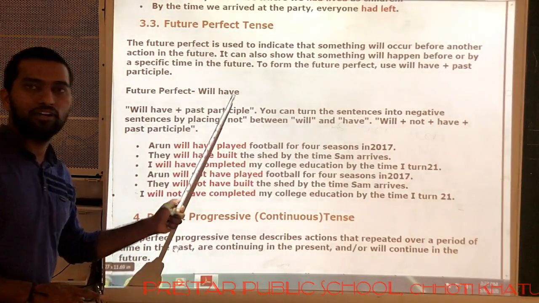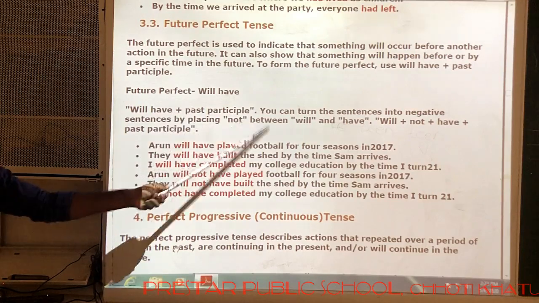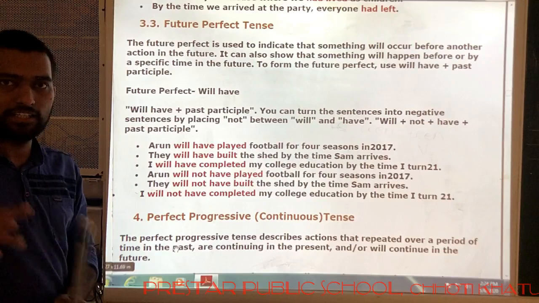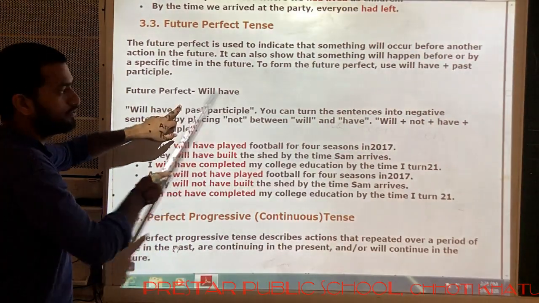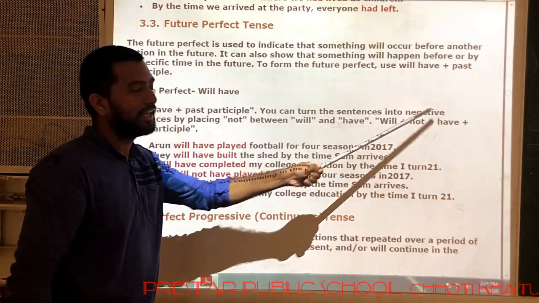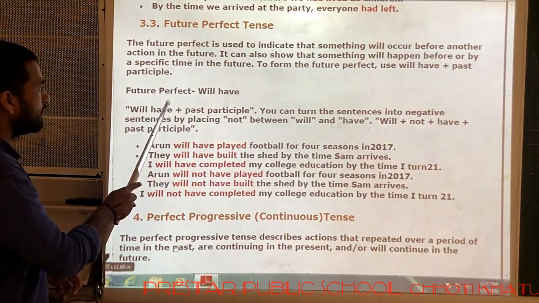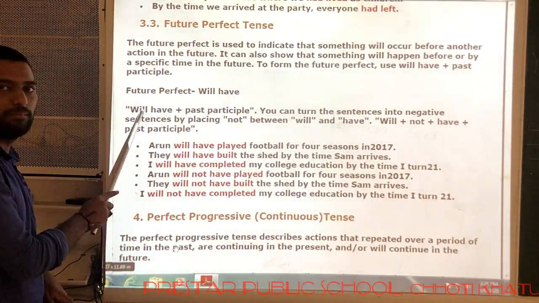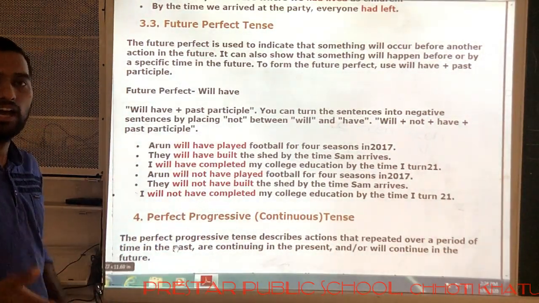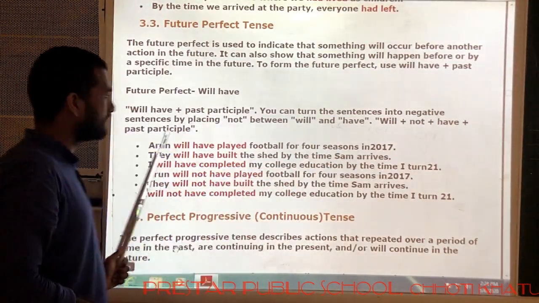So we use will have or shall have plus past participle, means third form, that is complete, completed; give, gave, given. So here third form is used in perfect tenses. We can write the negative sentences also, we just need to add not after this helping verb. Okay, will not have or shall not have, like this.